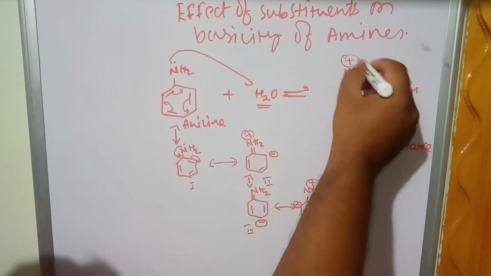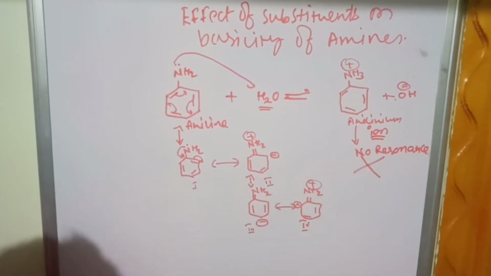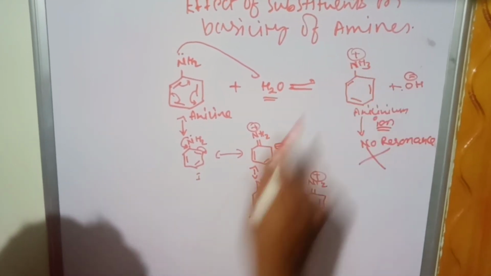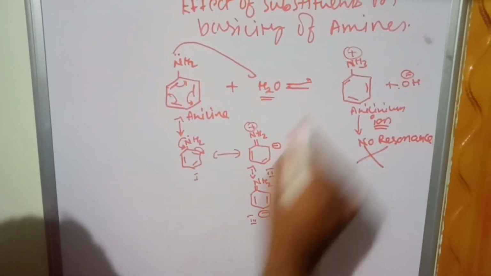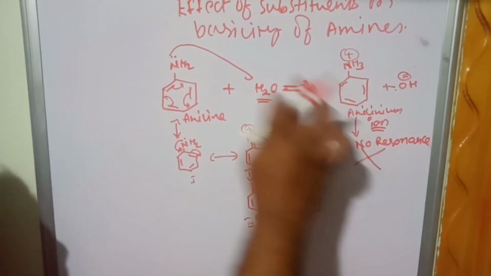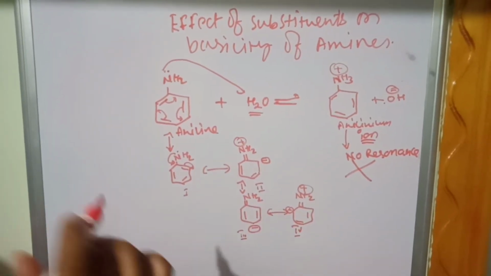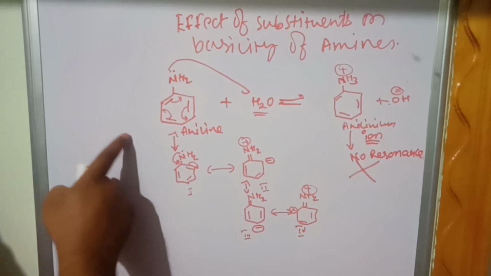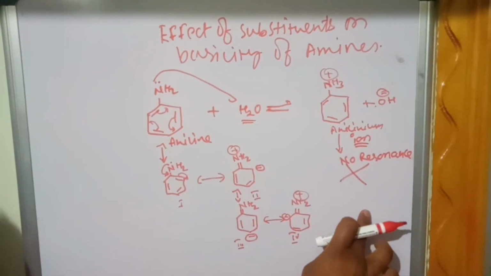Now, this anilinium ion is not able to undergo resonance stabilization. Why? Because the lone pair of electrons is not available. Is there a lone pair of electrons here? No. This lone pair of electrons has been given to the hydrogen, so it is not available and they will not undergo resonance stabilization. Compare the phenoxide ion, which we studied in the acidity of phenols. Phenol converts into phenoxide ion, which contains a lone pair of electrons and undergoes resonance stabilization. But in the basicity of amines, the anilinium ion, unlike the phenoxide ion, will not undergo resonance stabilization.